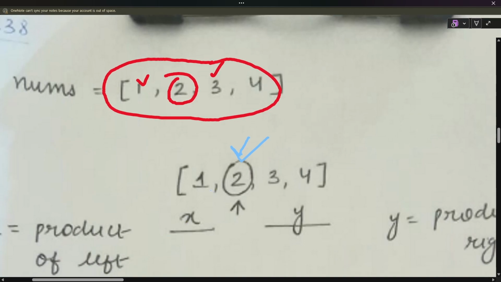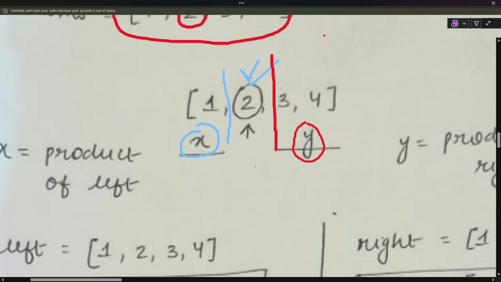If x is the product on this side, and y is the product on this side, not including this element, can we write the answer here as x into y, right? Can we write it?